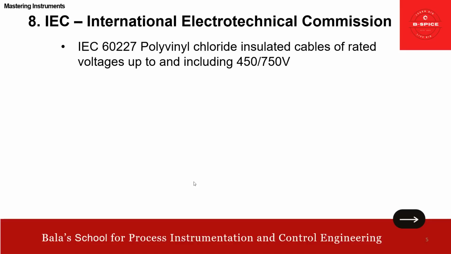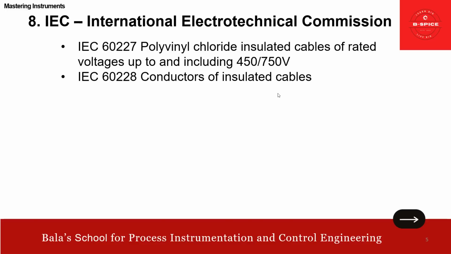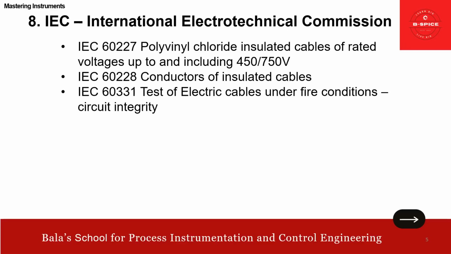Then IEC 60227 talks about polyvinyl chloride, PVC, insulated cables of rated voltages up to and including 450/750 volt. 60228 talks about conductors of insulated cables.